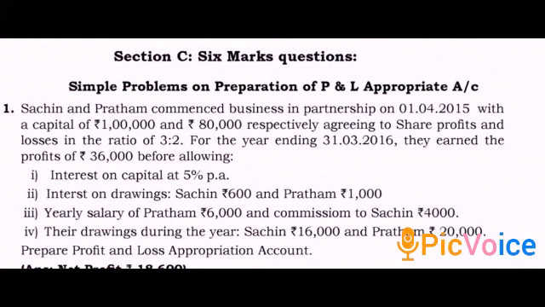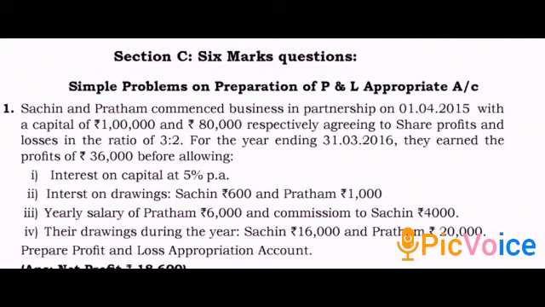So the first adjustment is interest on capital at 5% per annum. On capital, Sachin invested 1 lakh, so 1 lakh into 5%. This amount the firm has to pay to the partners. Same, Pratham invested 80,000, so on 80,000, 5% means 80,000 into 5%. So this is your first adjustment.